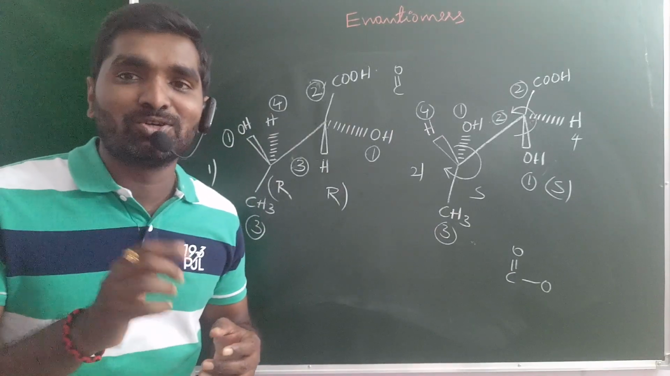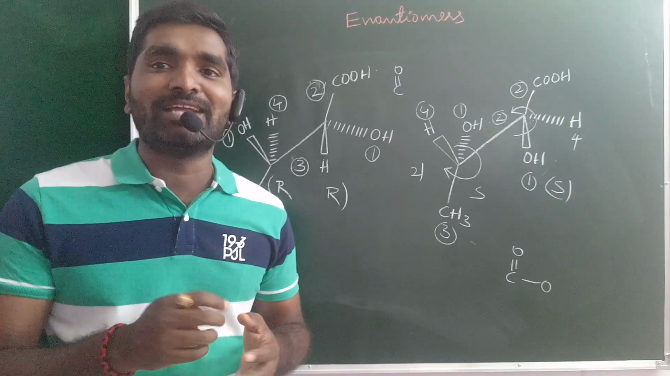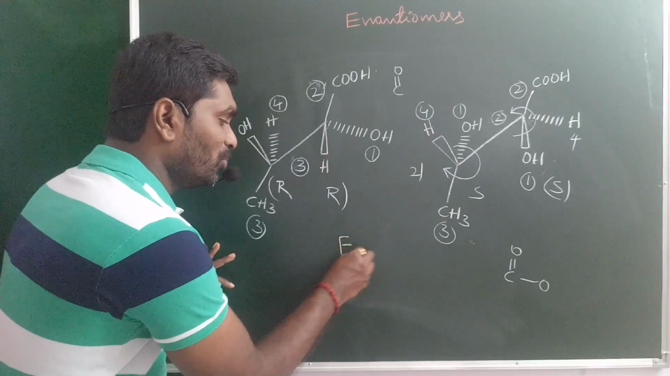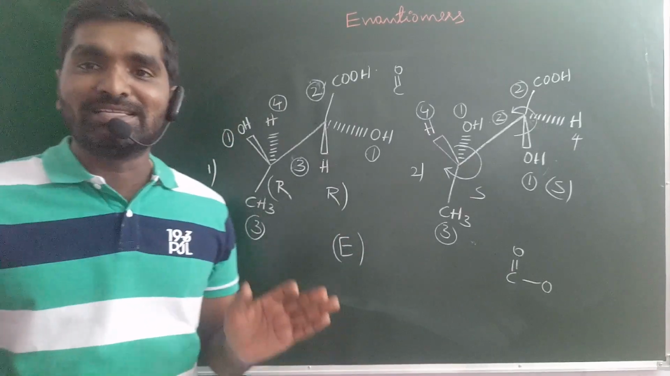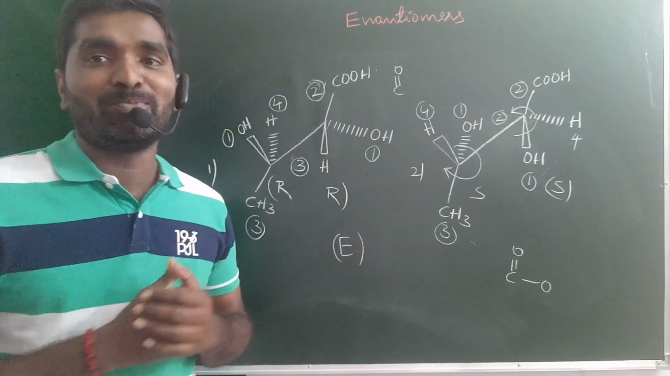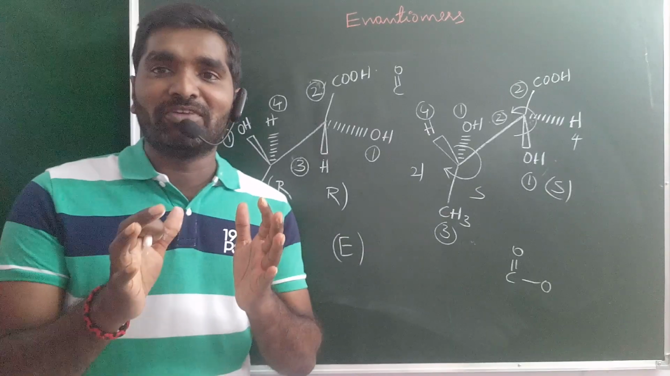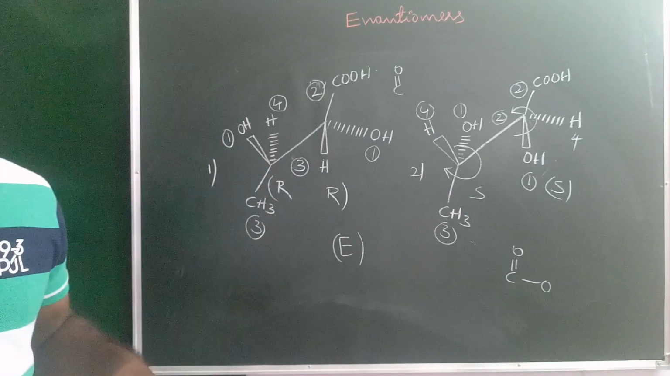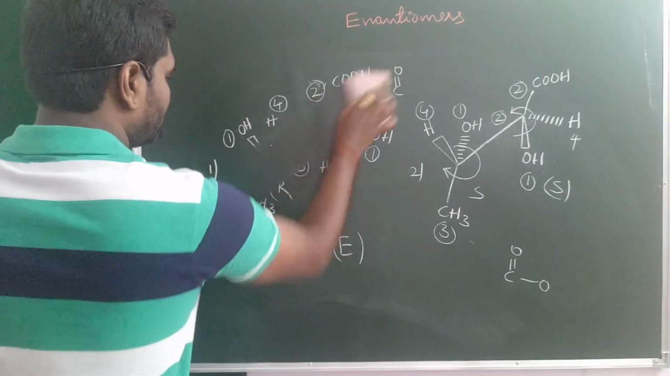They must be enantiomers. So the first compound and second compound are both enantiomers. That is the relation between the first and second compound. These types of questions are very important in your competitive exams. And next, we will explain with another example.